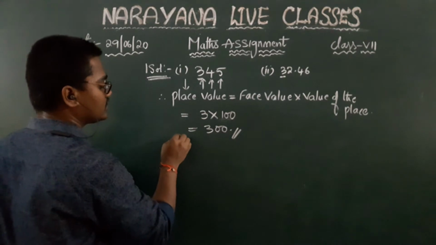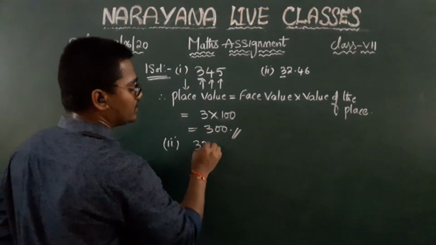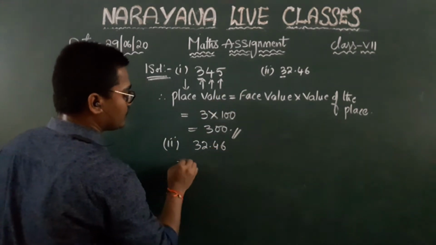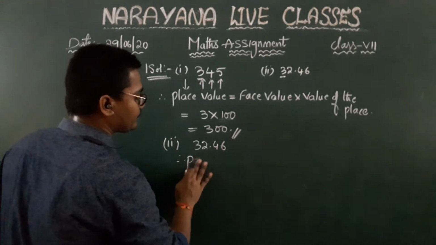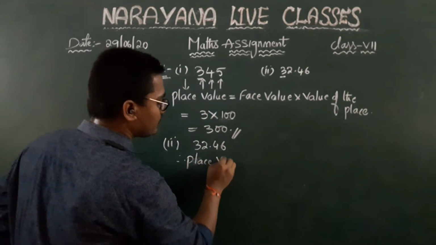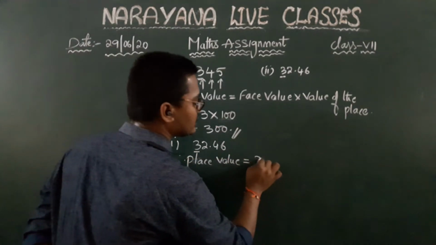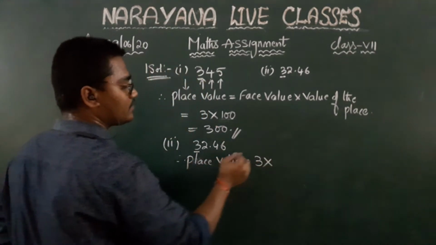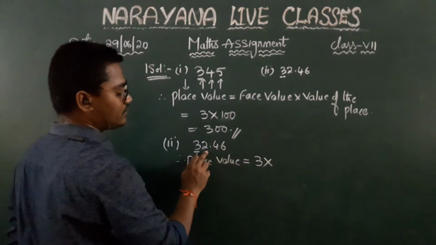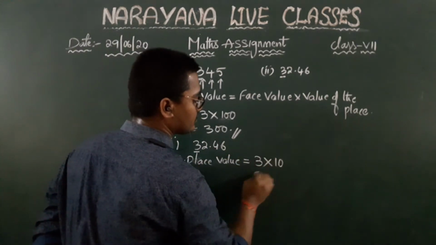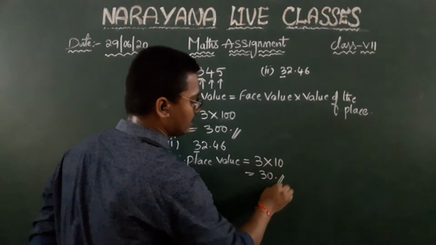Now coming to the second question, 32.46. Therefore, place value is equal to face value. What is the face value of 3, children? 3 into what is the value of place? That is 1 in the ones, and then tens. That is 10. That is equal to 3 tens are 30.